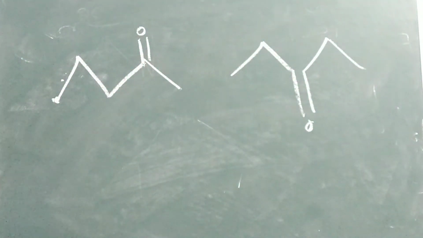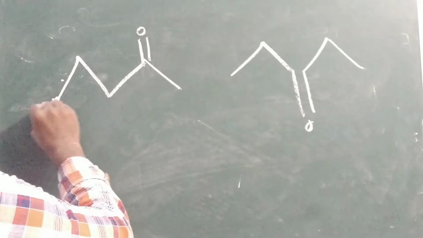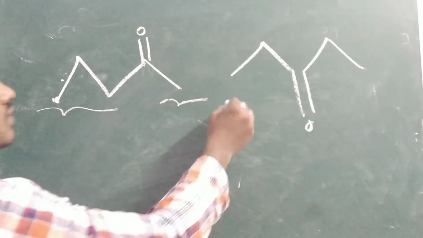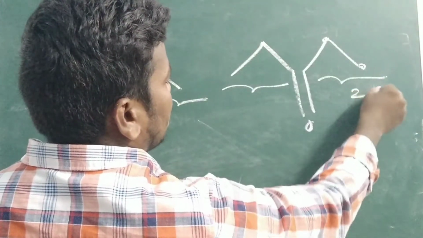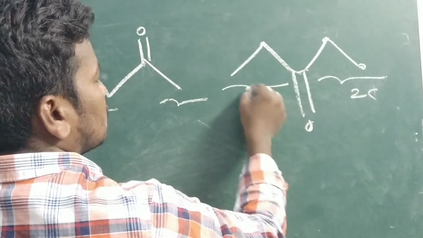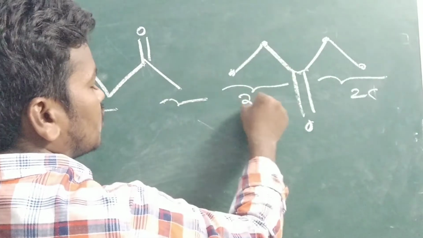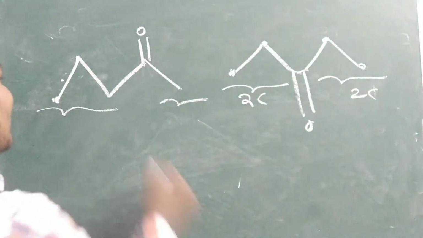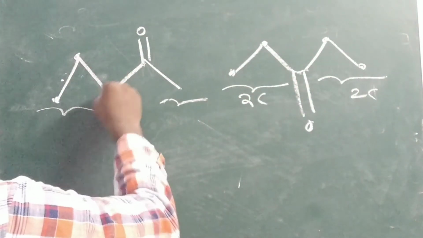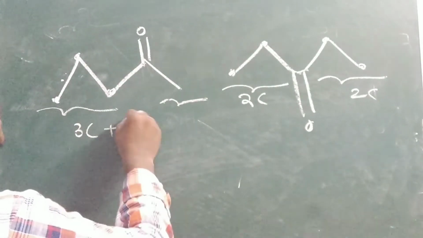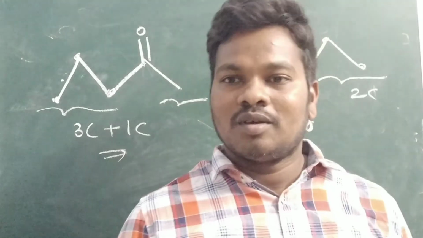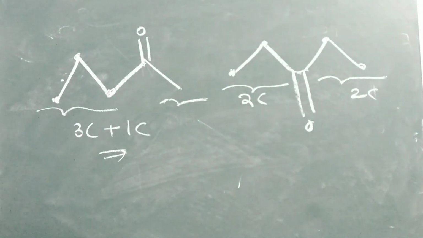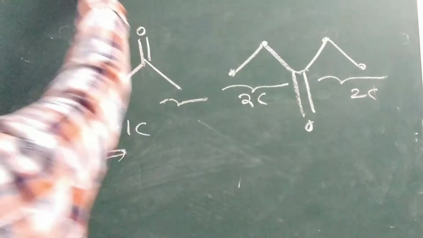Ketone, I am taking. Okay, left side, right side. Left side has 1, 2 carbons, 2 plus 2, 4. Here 1, 2, 3, 3 carbons. Right side, 1 carbon. So what is this? Metamers. Left side, right side both will be similar, no? Metamers will be there. Next one you can see the functional isomers.